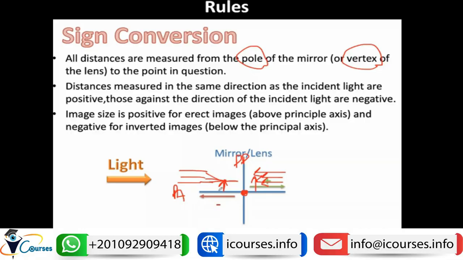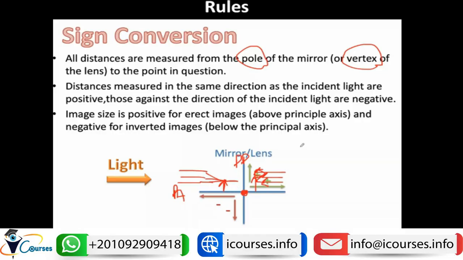If we have an erect or upright image above the principal axis, it should take the plus sign. And the reverse, if we have an inverted image below the principal axis, it should take the minus sign.